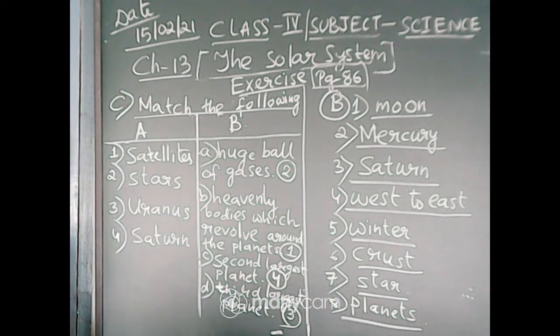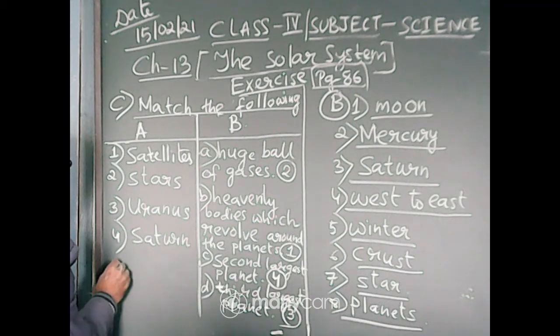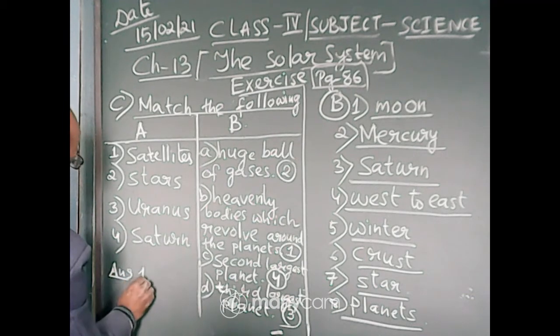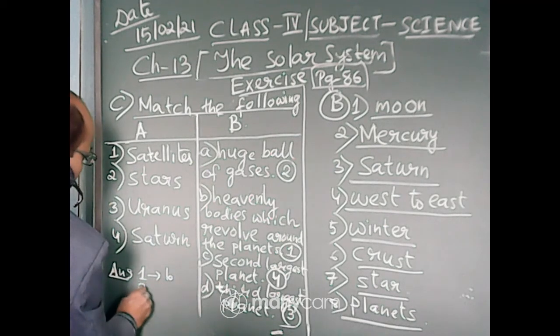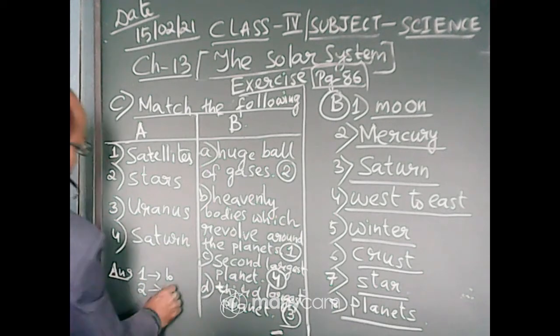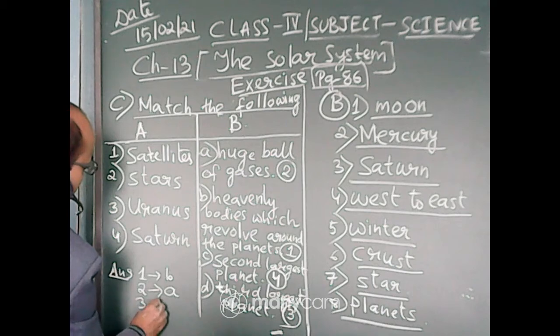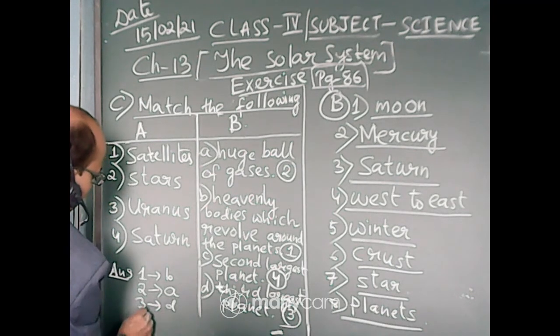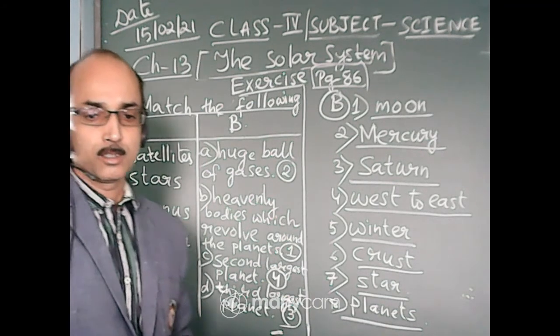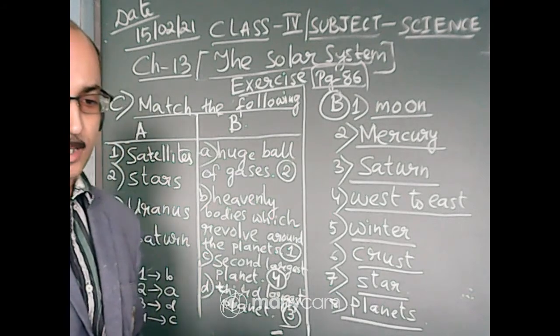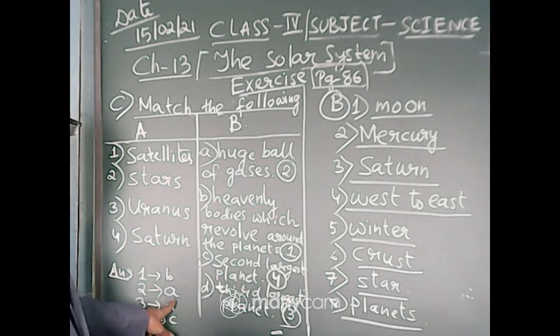Okay, so your answer will be, I will write the answer here. One will be B, 2 will be A, 3 will be D, and 4 will be C. This is the answer for match the following. Not 2A, Tanushree. 2 will be A, yes, 2A, 1B, 3D, 4C.